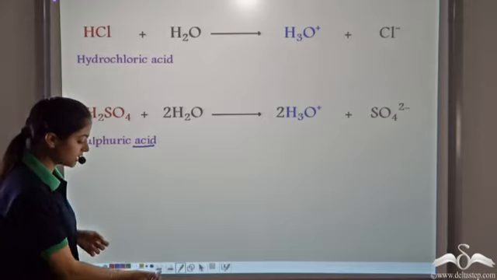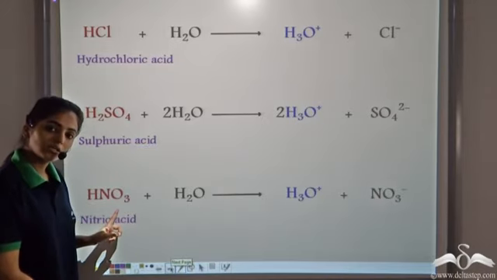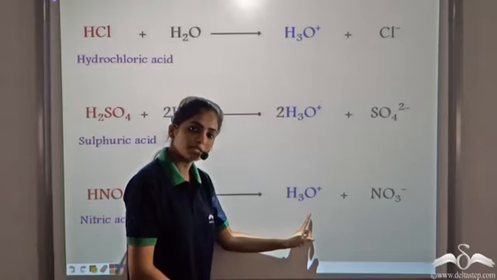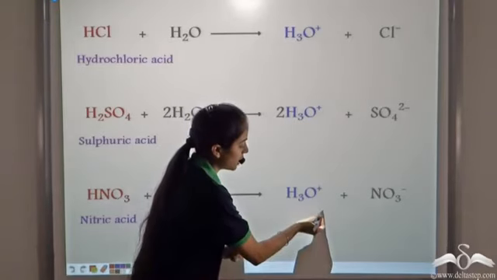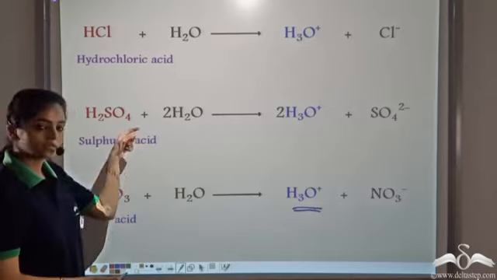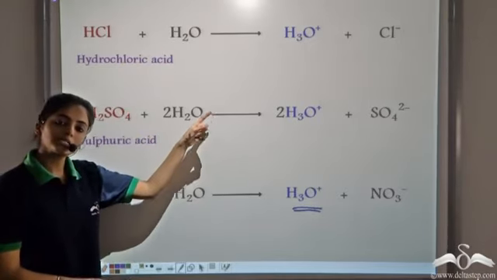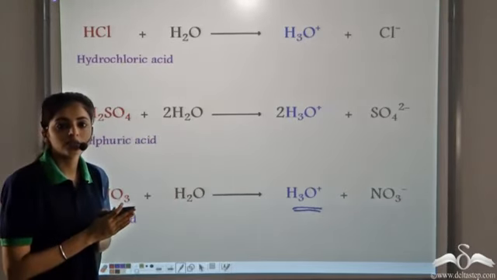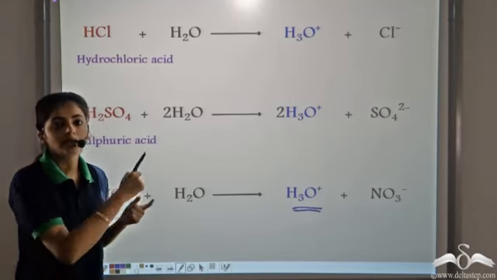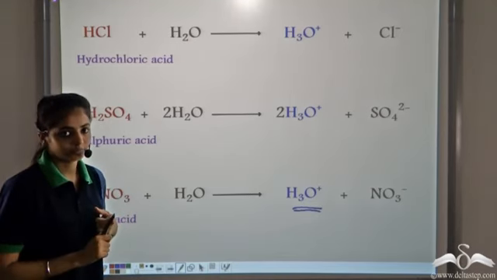Similarly, nitric acid, HNO3, in aqueous solution, it only gives H3O+ ions as the positively charged ions. So all the substances that give H3O+ ions or H+ ions as the only positively charged ions in solution are classified as acids.